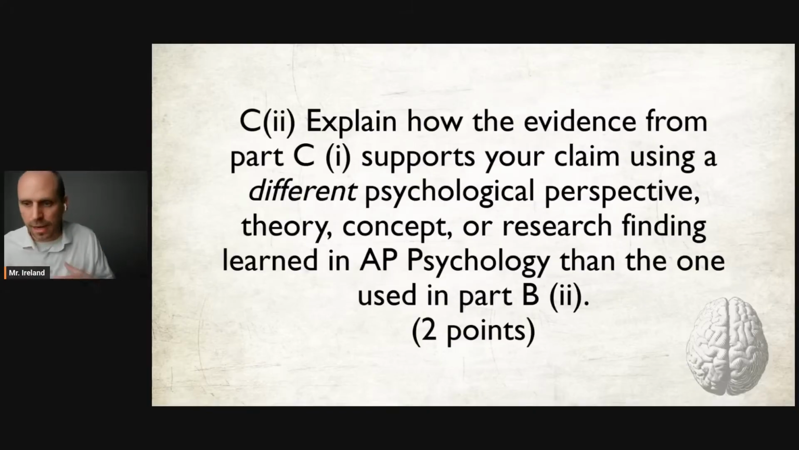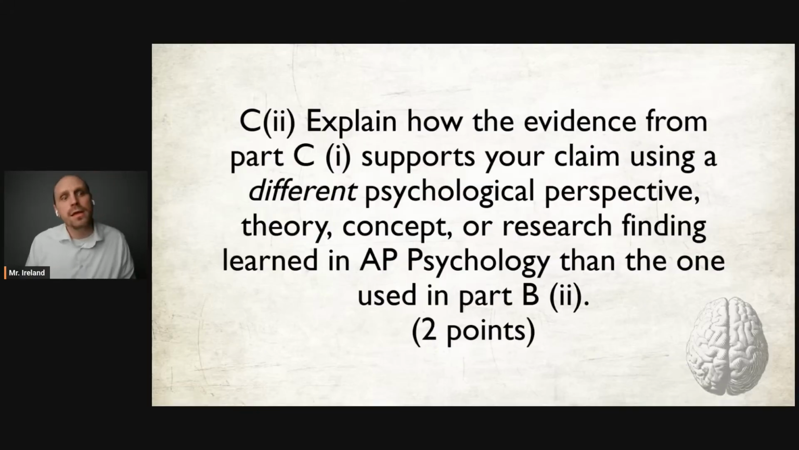Now, let's explain and apply a psych term to this. So C2 says, explain how the evidence from part C1 supports your claim using a different psych perspective, theory, concept, or research finding learned in AP Psych than the one used in B2.